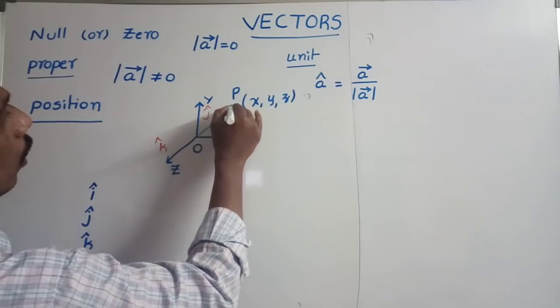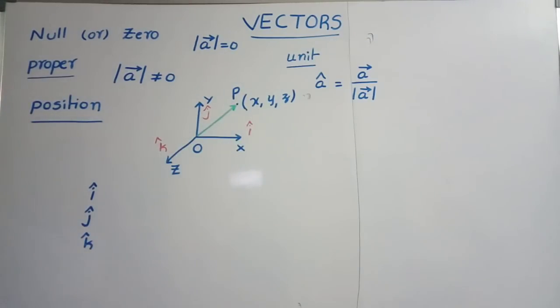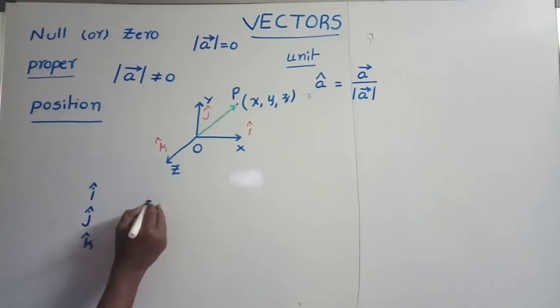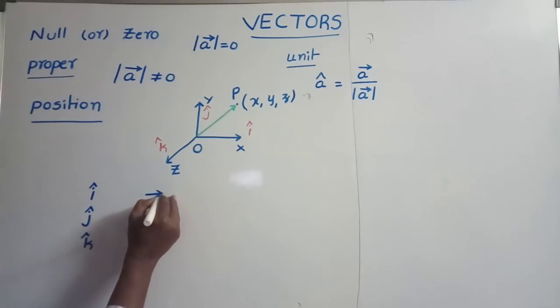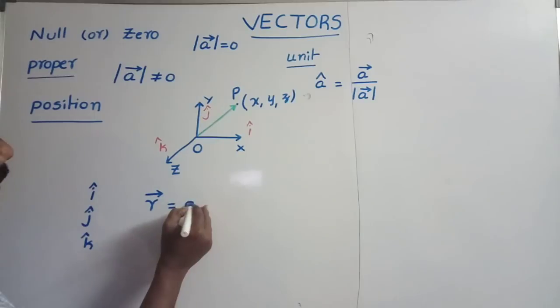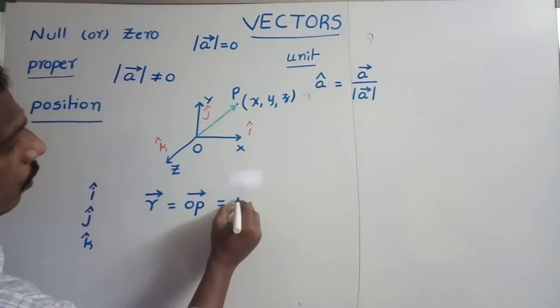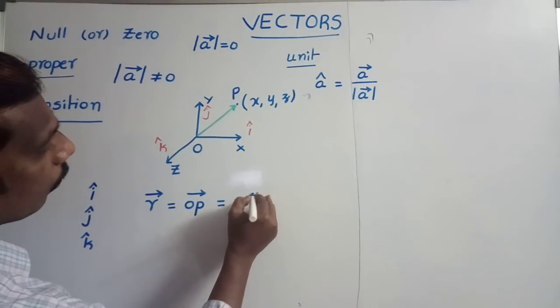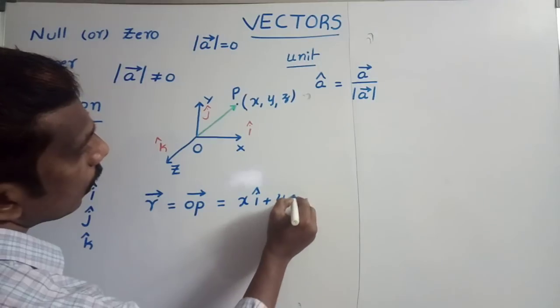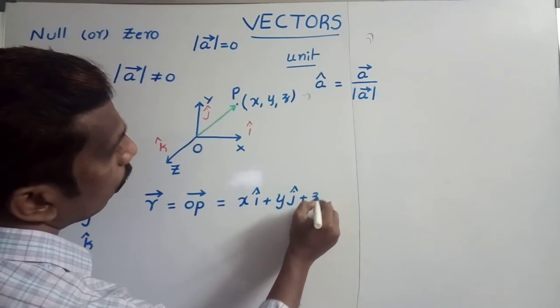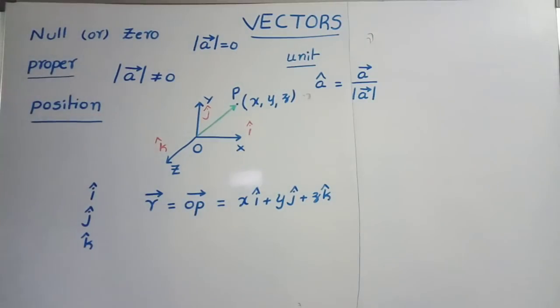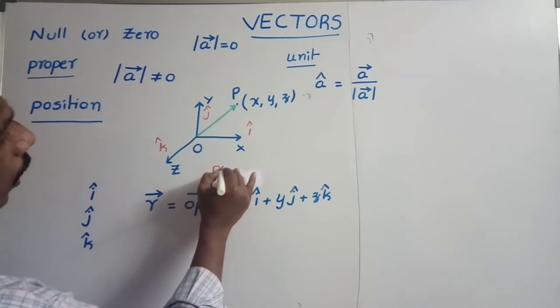The line joining the origin and the point is the position vector. Generally, position vectors are represented with r bar. This r bar is equal to OP bar, which we can write as x into i cap plus y into j cap plus z into k cap. In this way we can write the position vector for a given point.